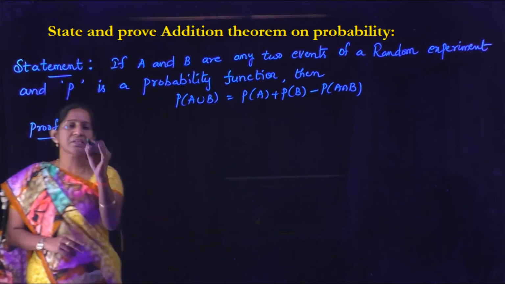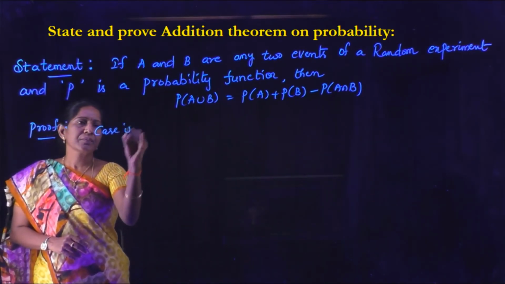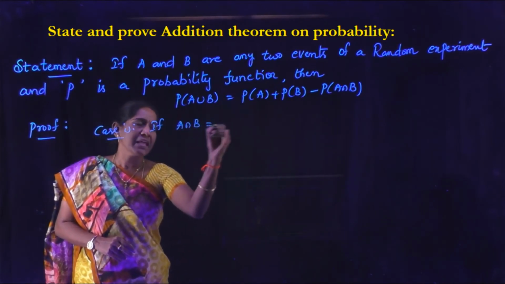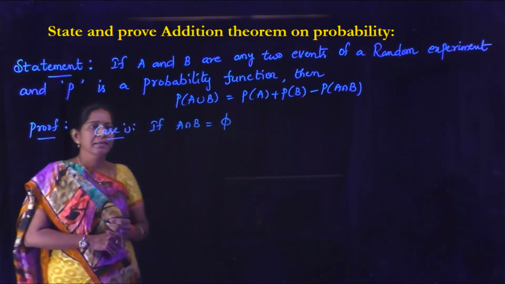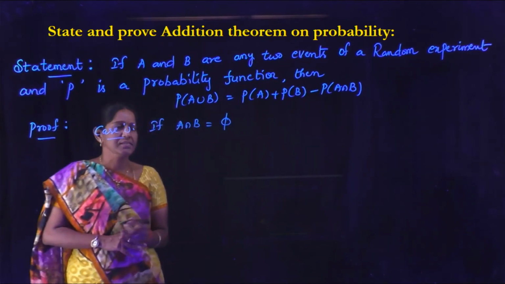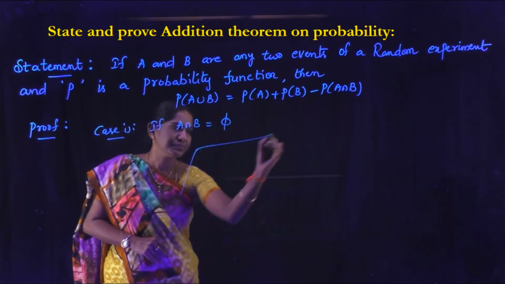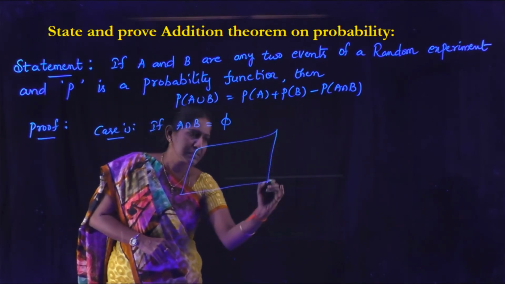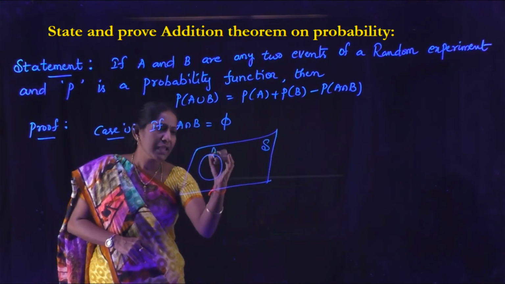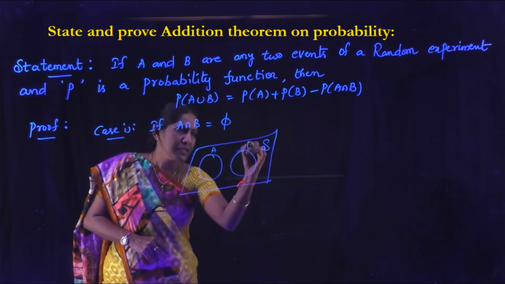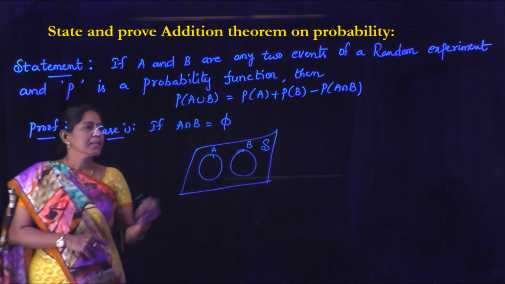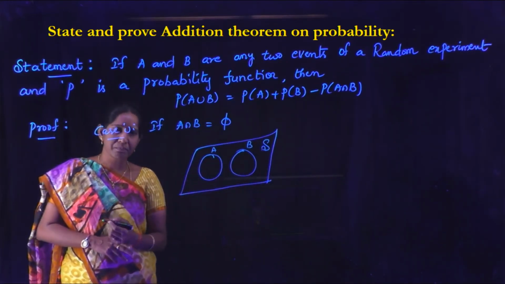Case 1: if A intersection B equals pi, that means these two events are mutually exclusive events. S is the sample space of a random experiment, with event A and event B. These two events are mutually exclusive, that means A intersection B equals pi.